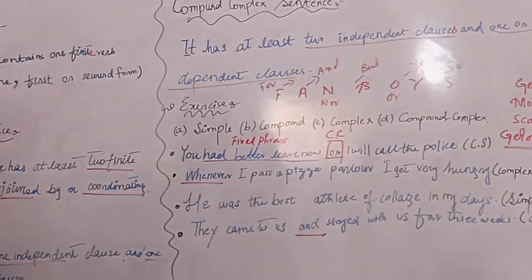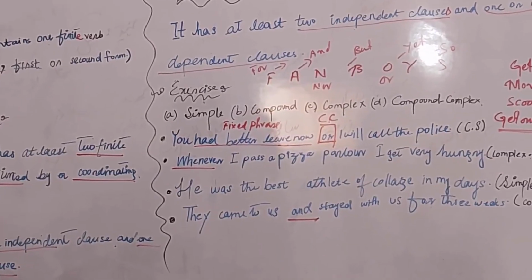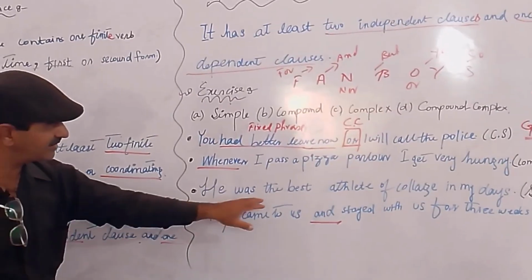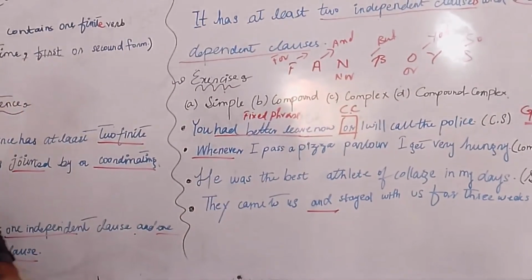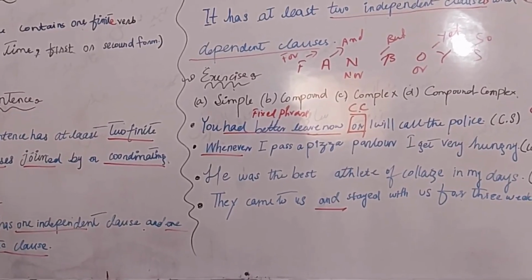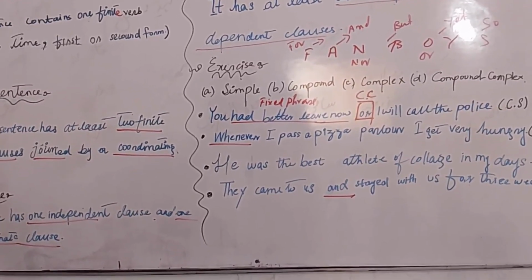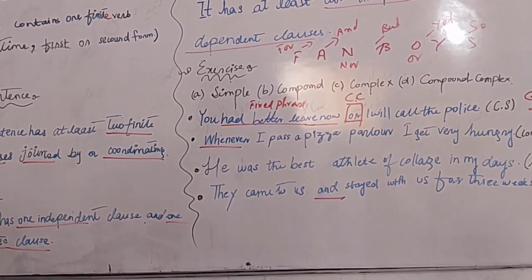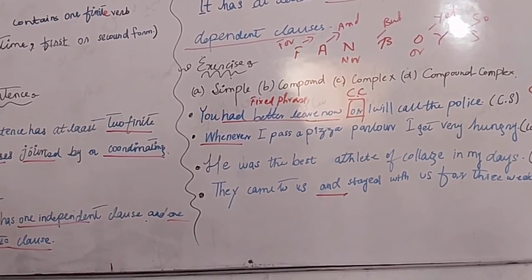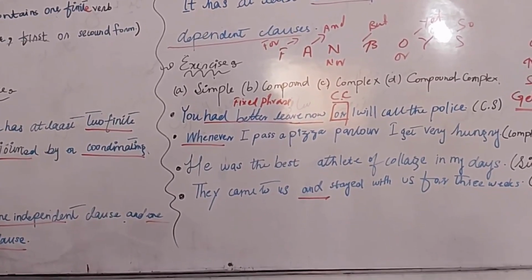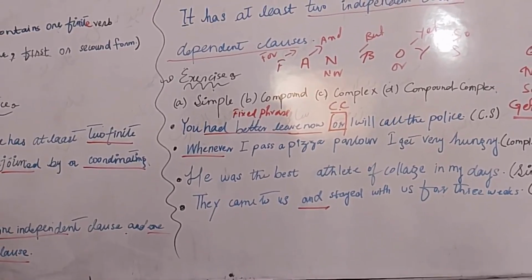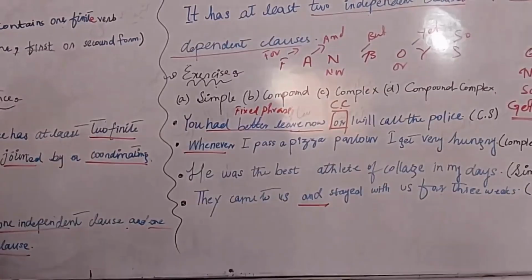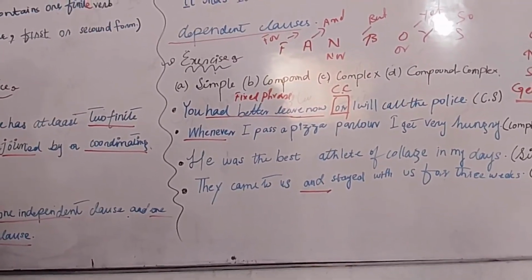Next one. That's the reason she is looking at the ball again and again. He was the best athlete of college in my days. Raise your hands. Let me know which sentence it is. Simple sentence. Why is it a simple sentence? Because it should contain one finite verb. Where is that one finite verb? Can you identify that finite verb?